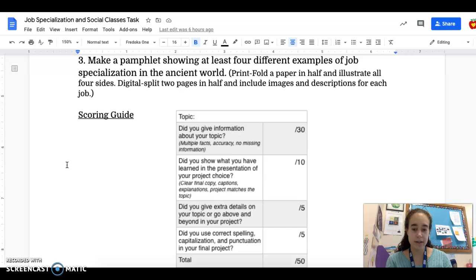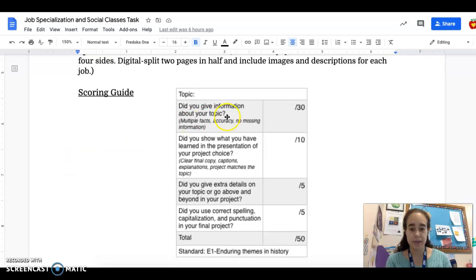The scoring guide for all 3 projects is the same. The big thing that I'm looking for is the information about the topic. Make sure you include information about jobs in Mesopotamia and that your information is accurate. But it is a project, so you are going to get some points based on making sure that it looks presentable and that you have used correct spelling, capitalization, and punctuation.